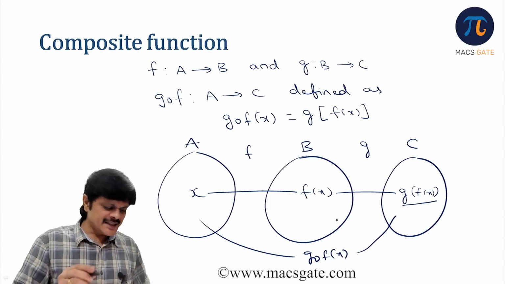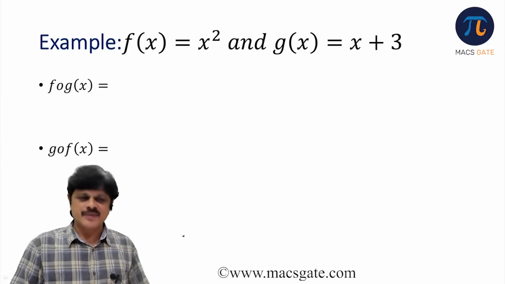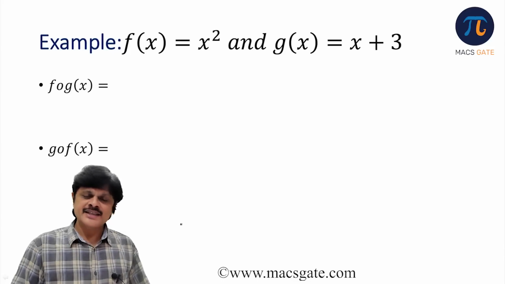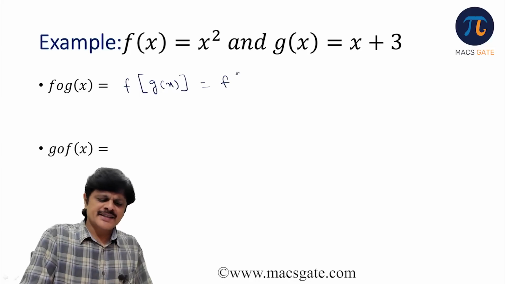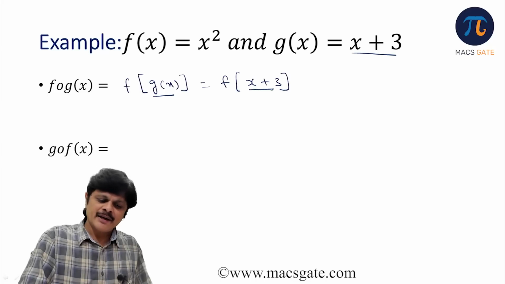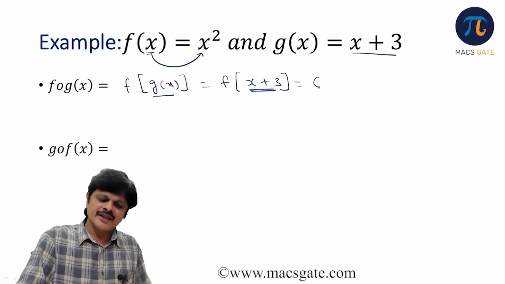Okay, so let us see an example. Now look here, f(x) is given as x square and g(x) is given as x plus 3. f circle g of x and g circle f of x we need to find. Now what is f circle g of x? f of g of x. See, what is g(x) here? g(x) is x plus 3. Just put x plus 3 here. Now what is the nature of the function f(x)? Whatever argument you give, it will square that. So this argument will be squared. That is x plus 3 whole square you are going to get.